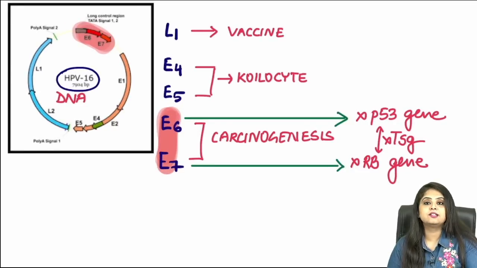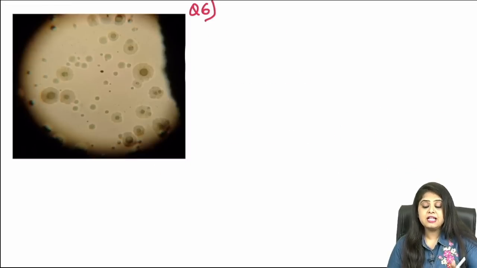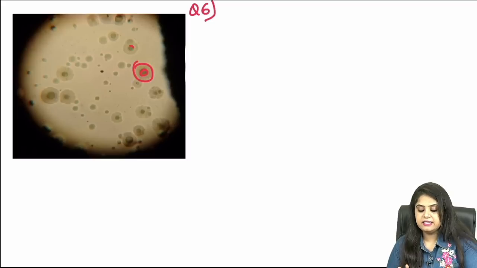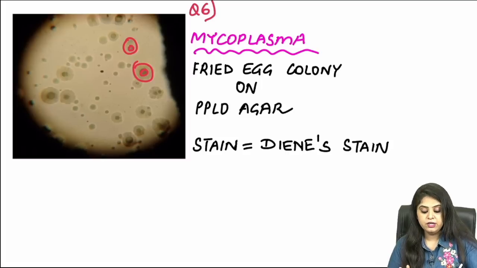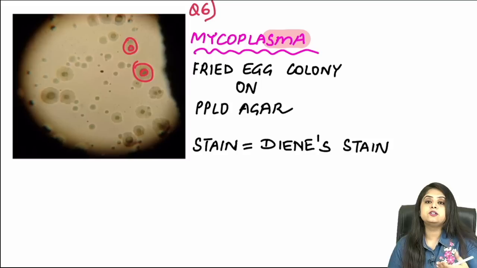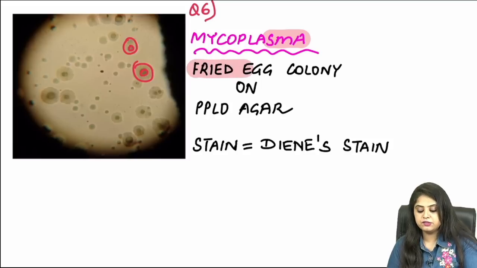5 questions are done. Let's move on to 5 spotters. The first one is a culture. I hope you could identify these tiny, tiny little fried eggs. As soon as I say fried egg colonies and very, very small, you think of the smallest bacteria that you know, Mycoplasma. Mycoplasma causes fried egg colonies.